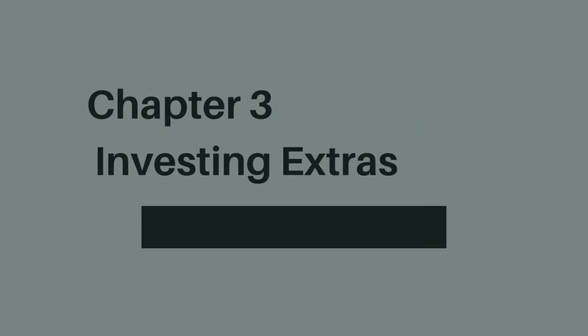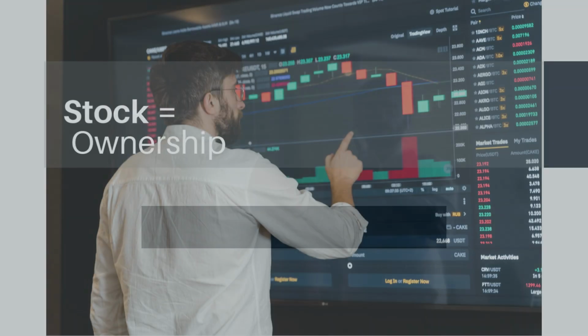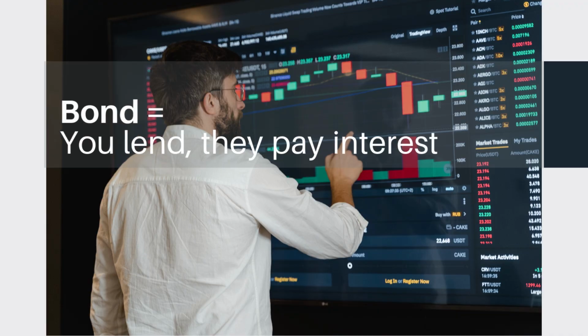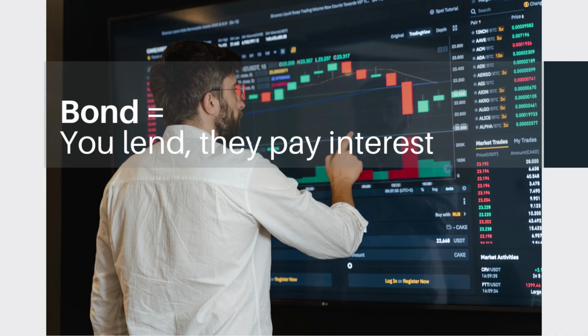Chapter 3, Investing Extras. When you buy a stock, you become a shareholder, you own a small part of that company. The value of your stock can go up or down based on how the company performs and how the market reacts. Bonds. Issued by governments or companies, usually steadier than stocks.